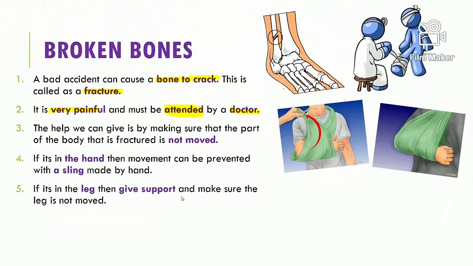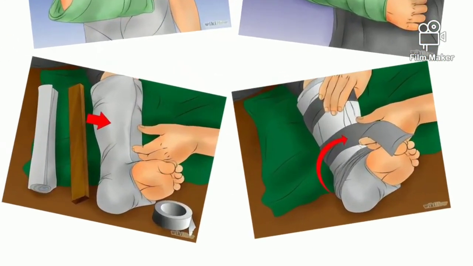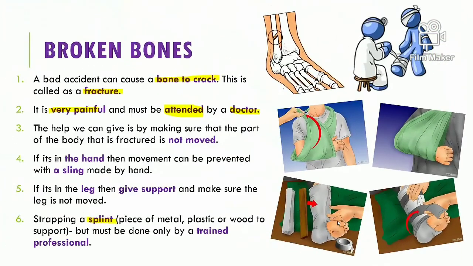Whereas if it's the leg, then you have to give support to the leg and make sure the leg is not moved. But when a trained professional is going to look at it, they put something called a splint for first aid. What is a splint? A splint is a piece of metal, plastic or wood that is put on either side of the fractured hand or leg, which prevents it from moving. But the thing to keep in mind is not anybody and everybody can put a splint. A splint must be put only by a trained professional. They will be trained as to how they have to put a splint.